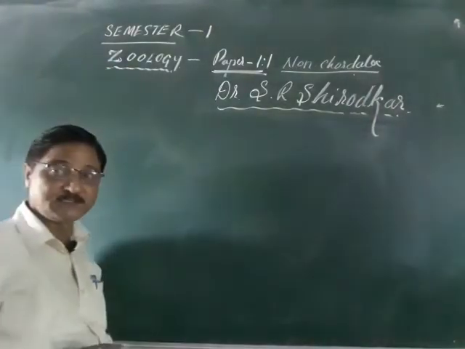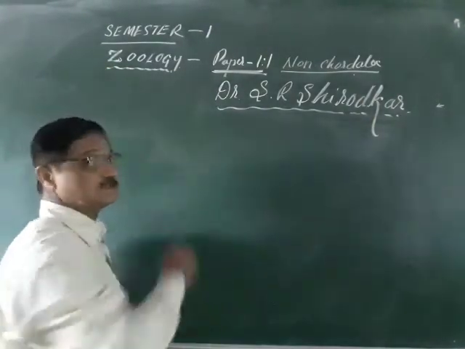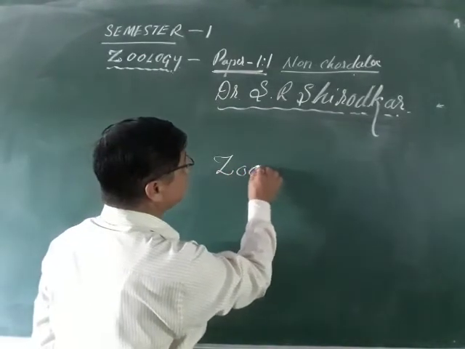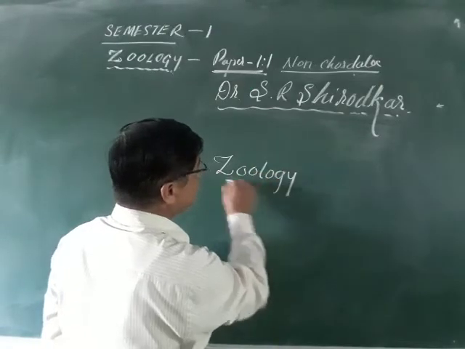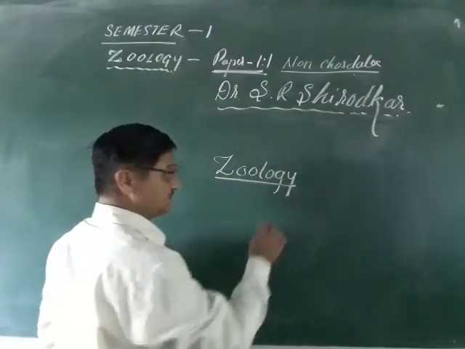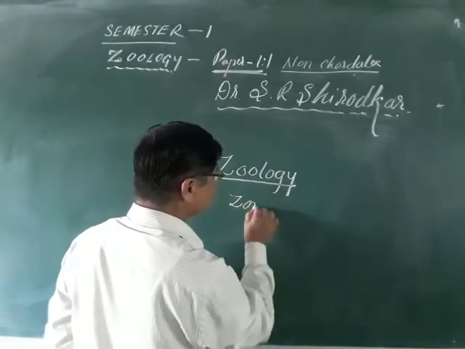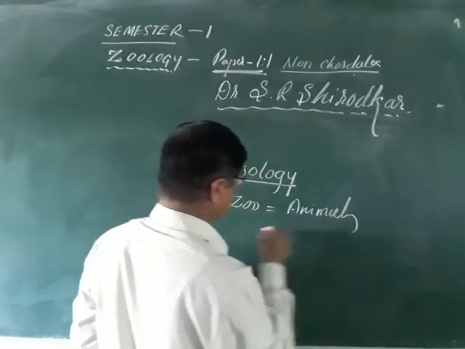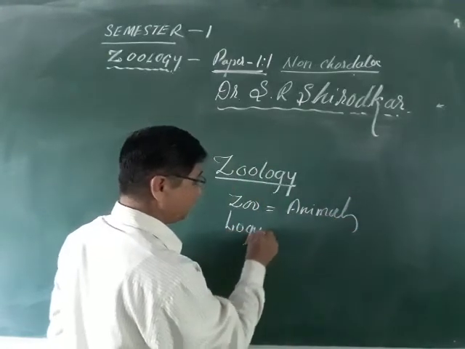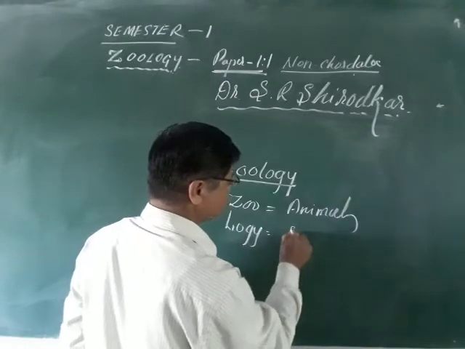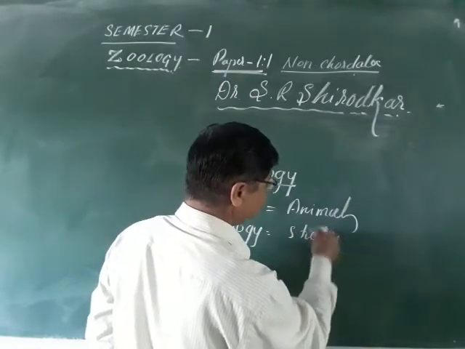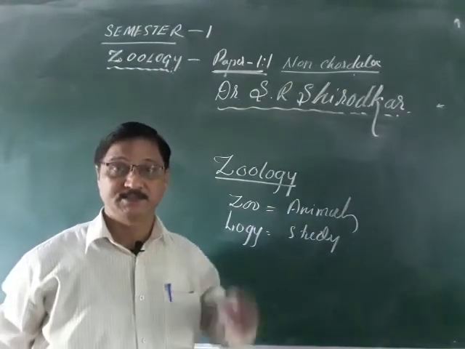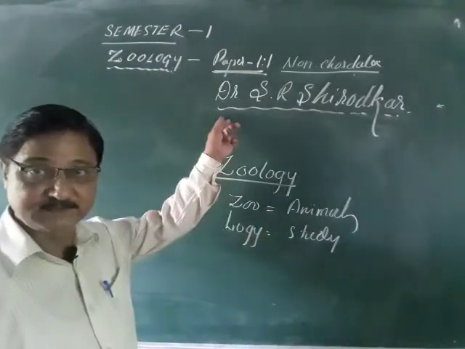What is zoology? Zoology, this term is derived from Greek. In this Greek terminology, zoo means animals, and logy, you know very well, means study. So, zoology is a branch of biology which deals with the study of animals.